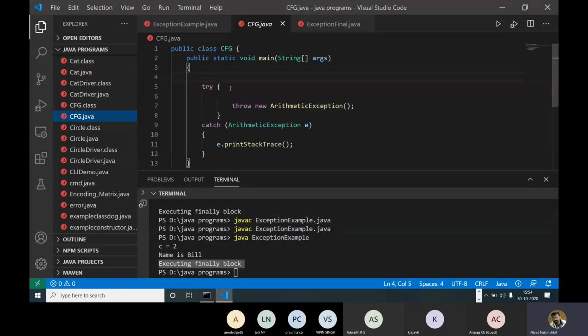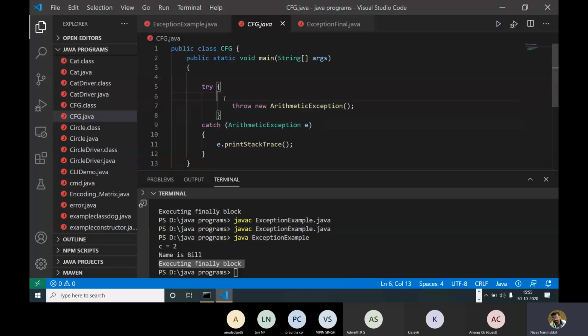So this is an example of a throw. Throw means, simply, under try we are throwing one exception here. We are not doing any kind of code here, but if you want to throw an exception, we can directly throw an instance like this. So we are throwing an exception object here. As this is an arithmetic exception object, it will automatically be caught under this catch block.